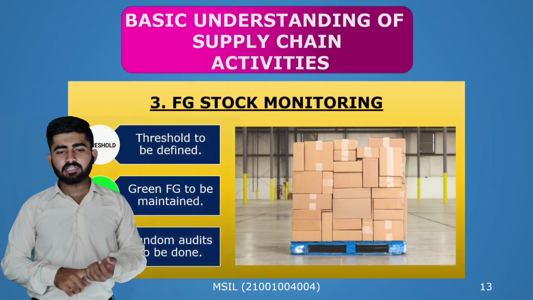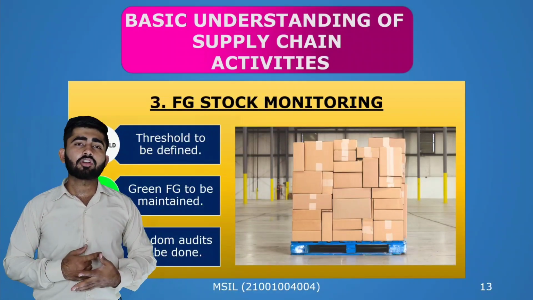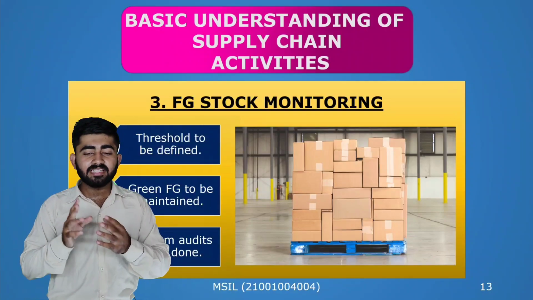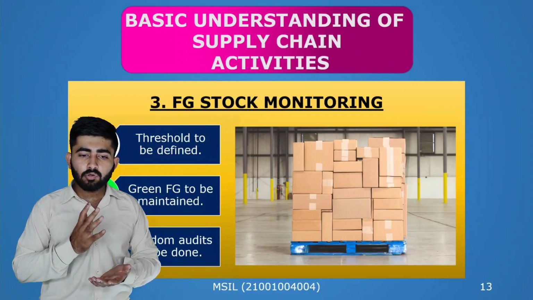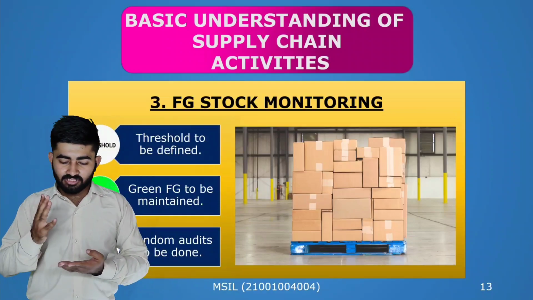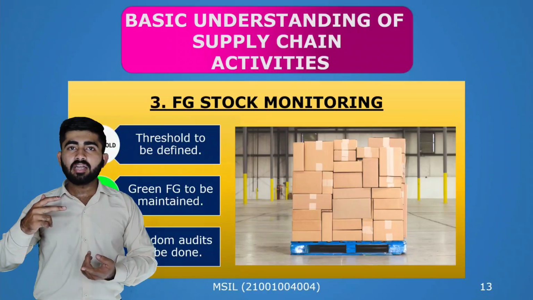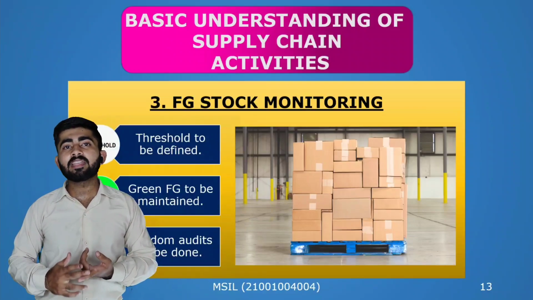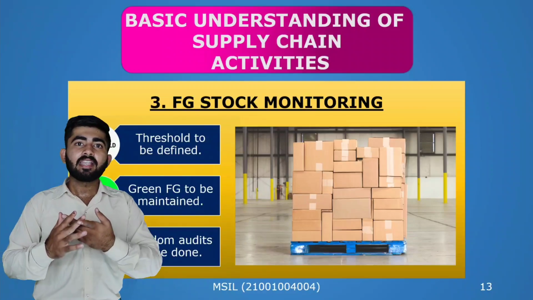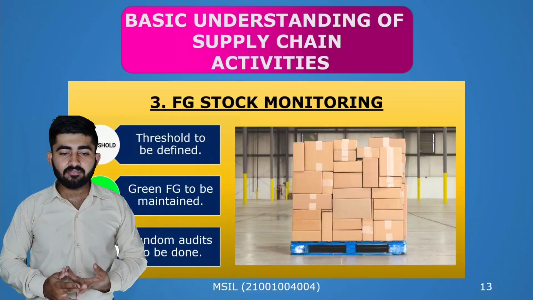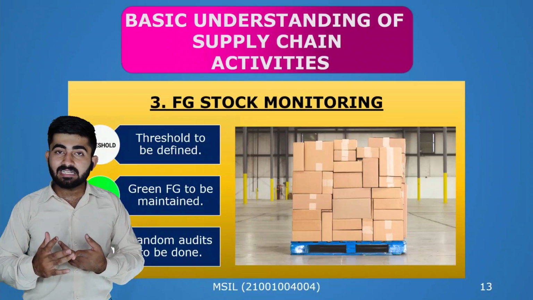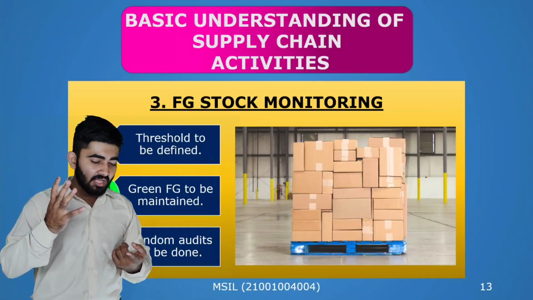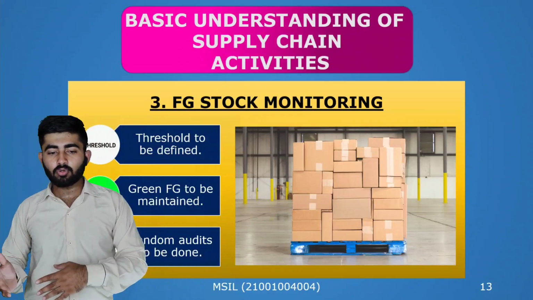Upcoming is the next part, that is FG stock monitoring. FG stock monitoring means finished goods stock monitoring. There is a website of Maruti itself, in which the vendor has to fill in the stocks of the production and the line that he is managing: how many stocks are there, how many upcoming stocks there are, and how much warehousing space he has. Sometimes there is a random audit, where a person can go physically and check whether the vendor is saying right or wrong.